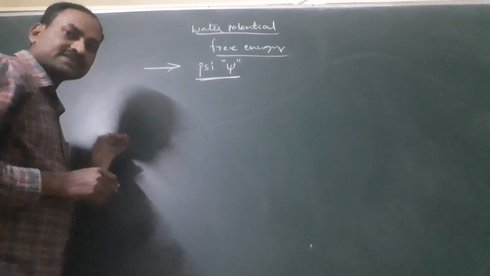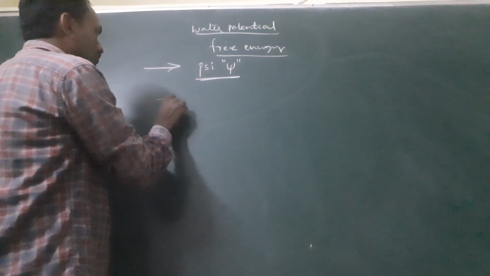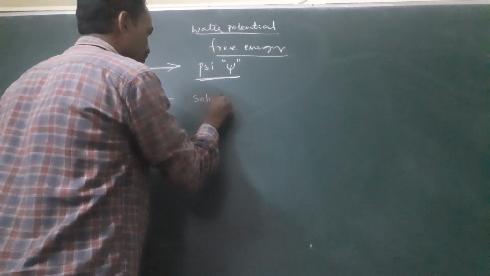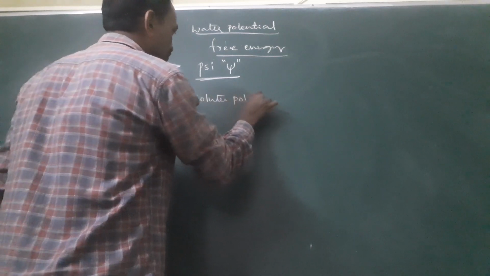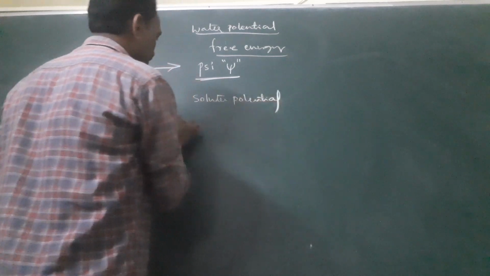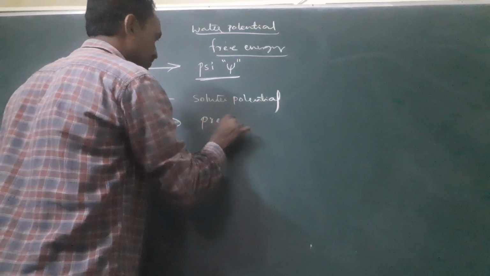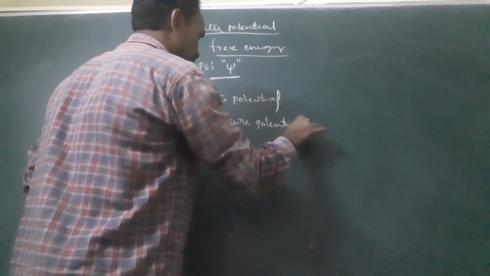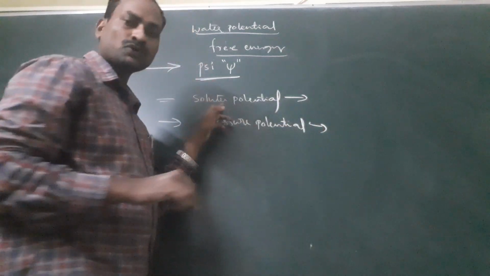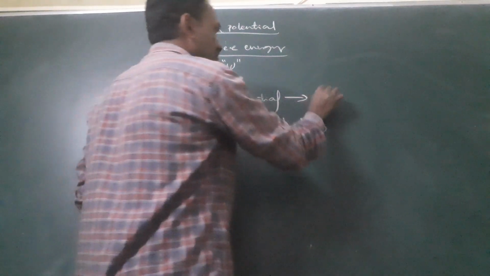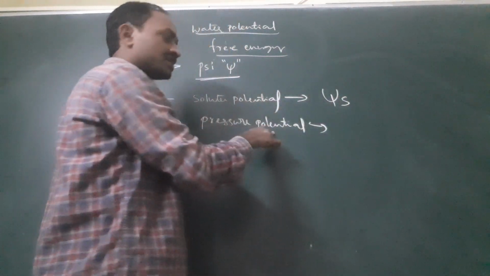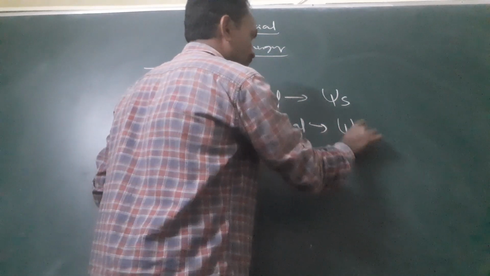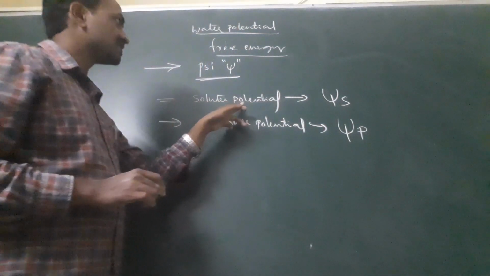Water potential has two components: solute potential and pressure potential. Solute potential is indicated with psi s and pressure potential is indicated by psi p. So what is solute potential?